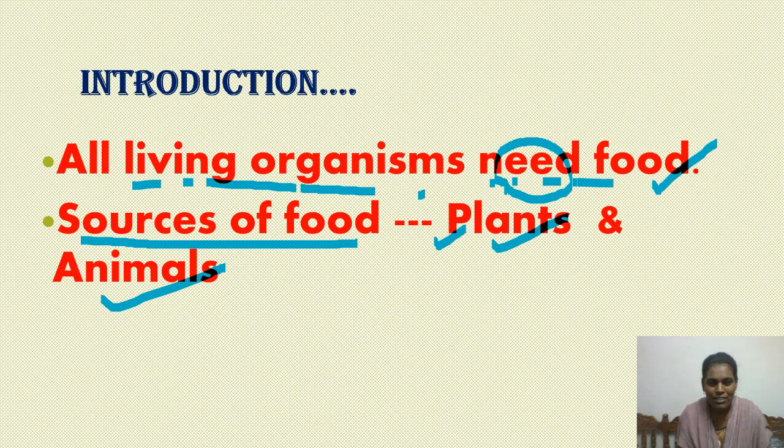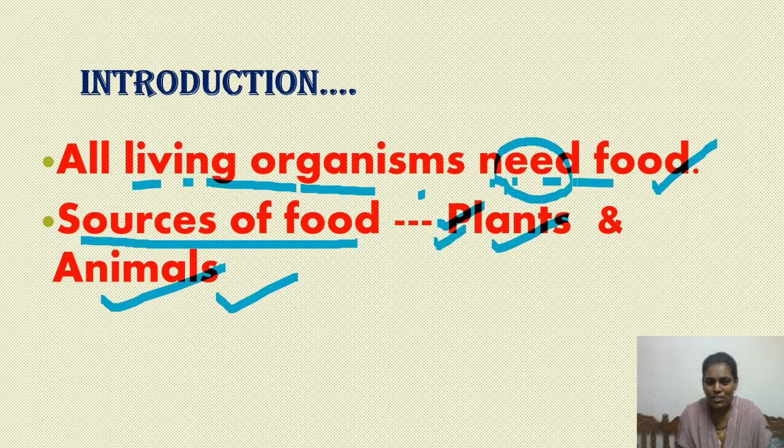Fruits and vegetables are parts of plants only. Egg, fish, meat, milk are obtained from animals. That's why we can say that every food material which we use in our daily life either comes from plants or animals. So these are the sources of food.